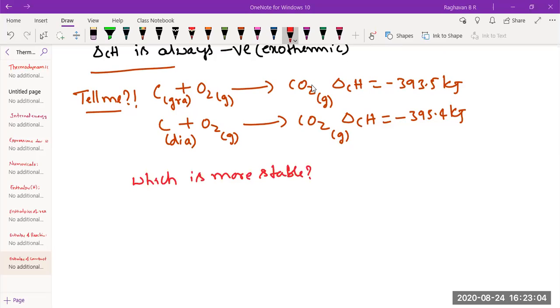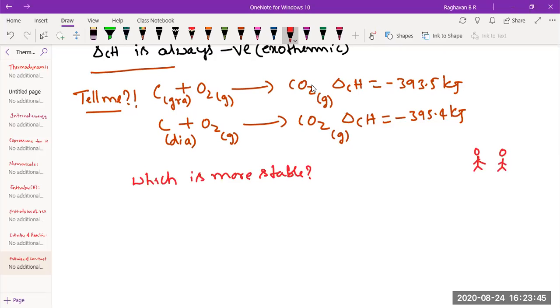That means you are probably not worrying about these values. You think diamond is so hard. If it is 395.4, it releases 395.4 kilojoules. So how do you say diamond is more stable? More heat is released. If more heat is released, what does it conclude? There are two points here.